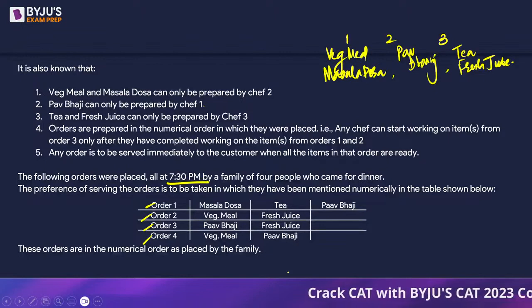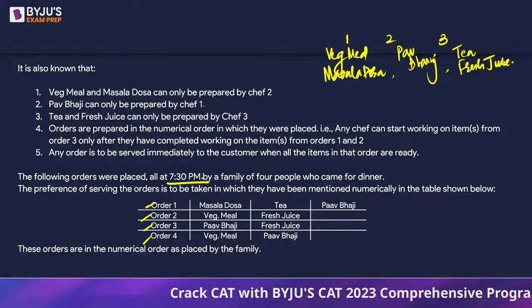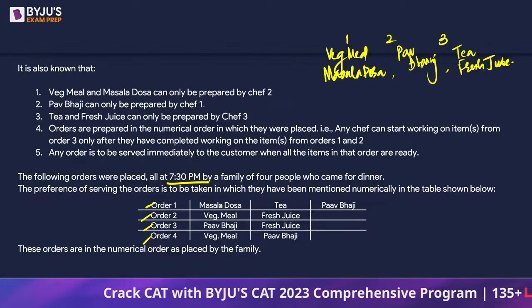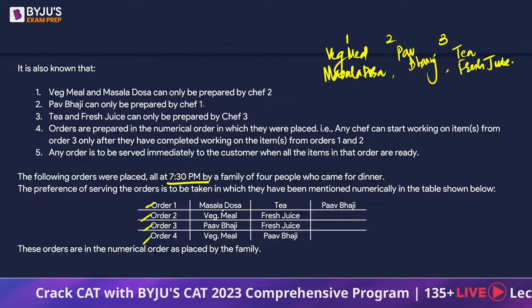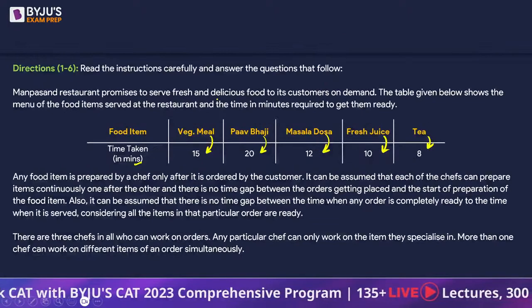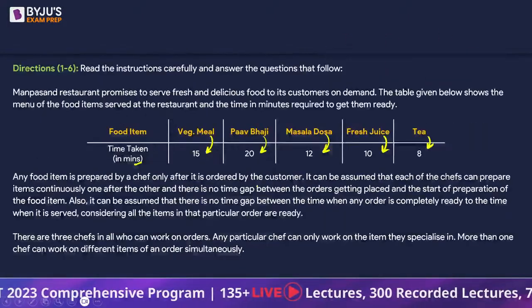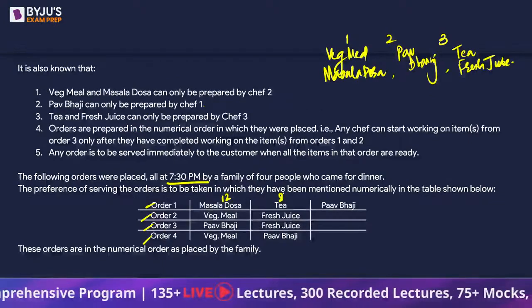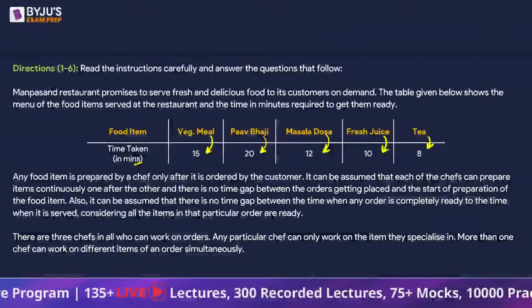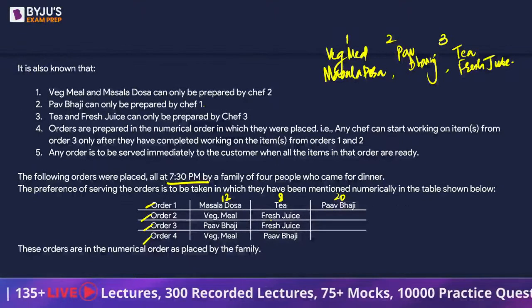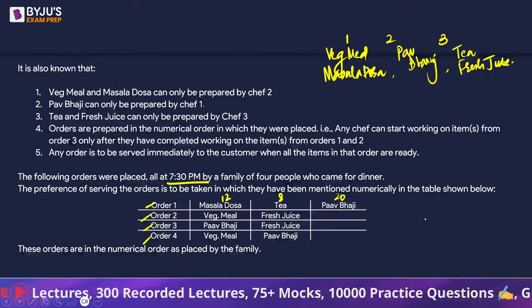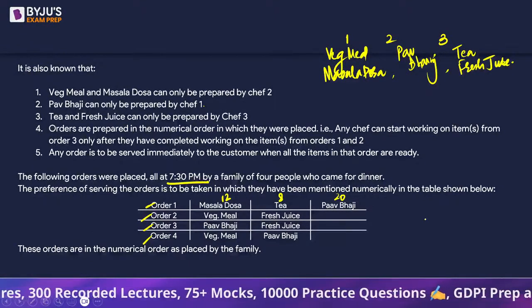Because we don't know what to do, but we can understand that at 7:30 p.m. when the order comes in, masala dosa is going to be prepared by chef 1 and masala dosa takes 12 minutes. Tea takes 8 minutes and pav bhaji takes 20 minutes. So that means the first order will get completely served after 20 minutes,